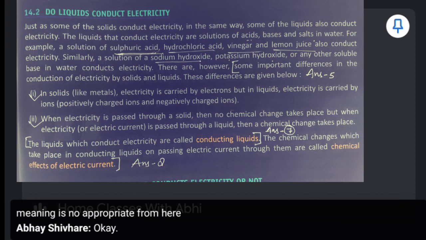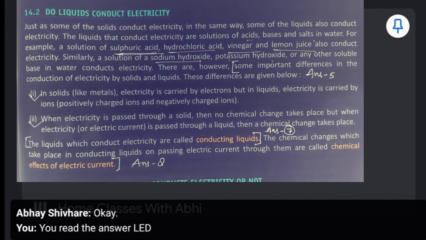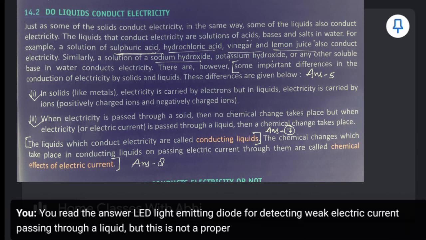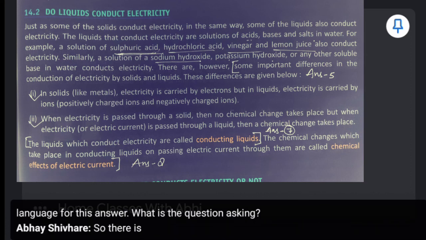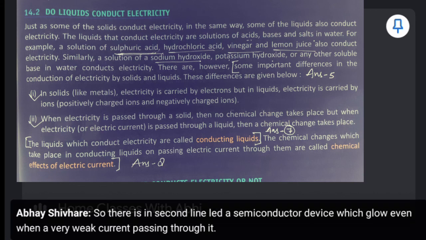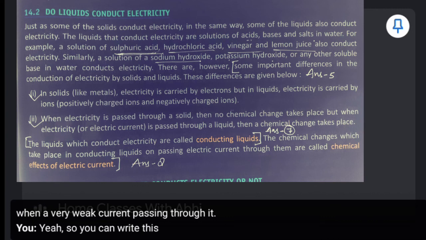You read the answer. LED, light emitting diode for detecting weak electric current passing through a liquid. But this is not a proper language for this answer. What is the question asking? Yeah, so you can write this one also, no problem.